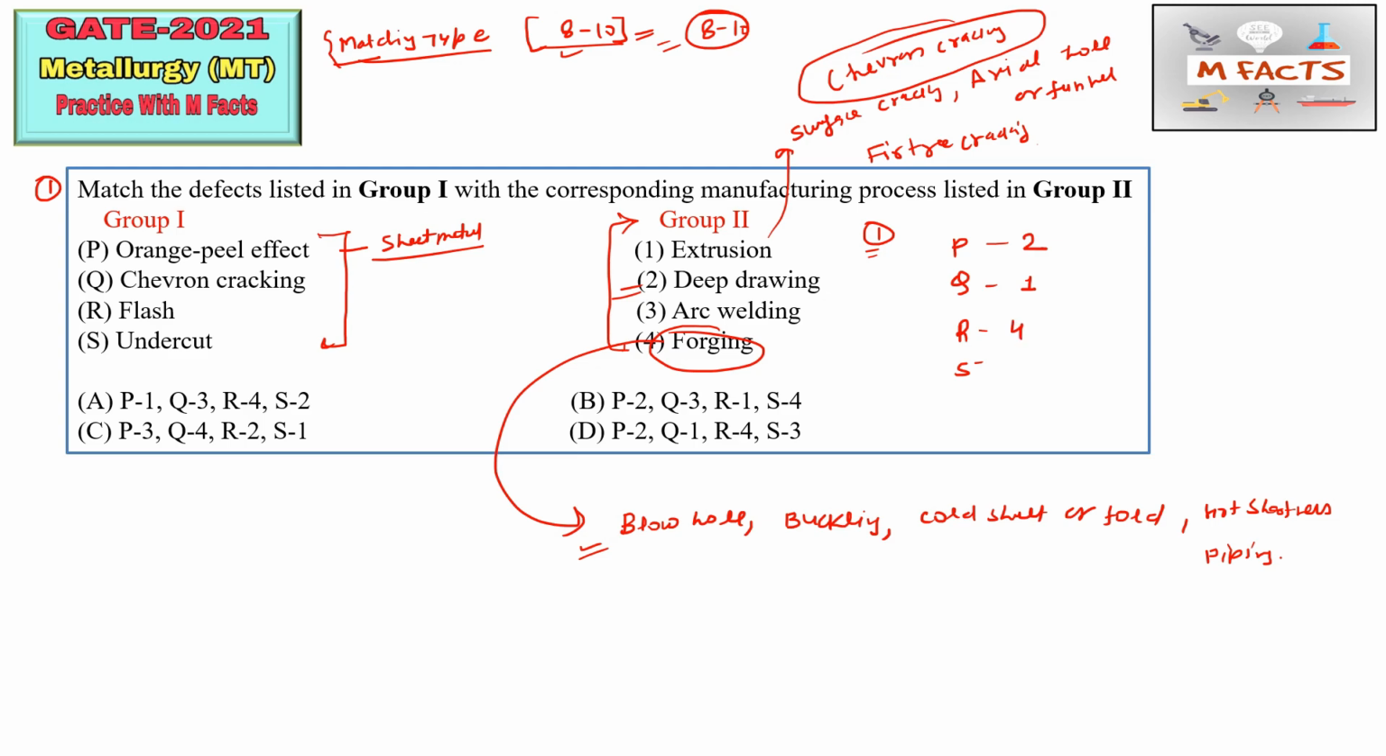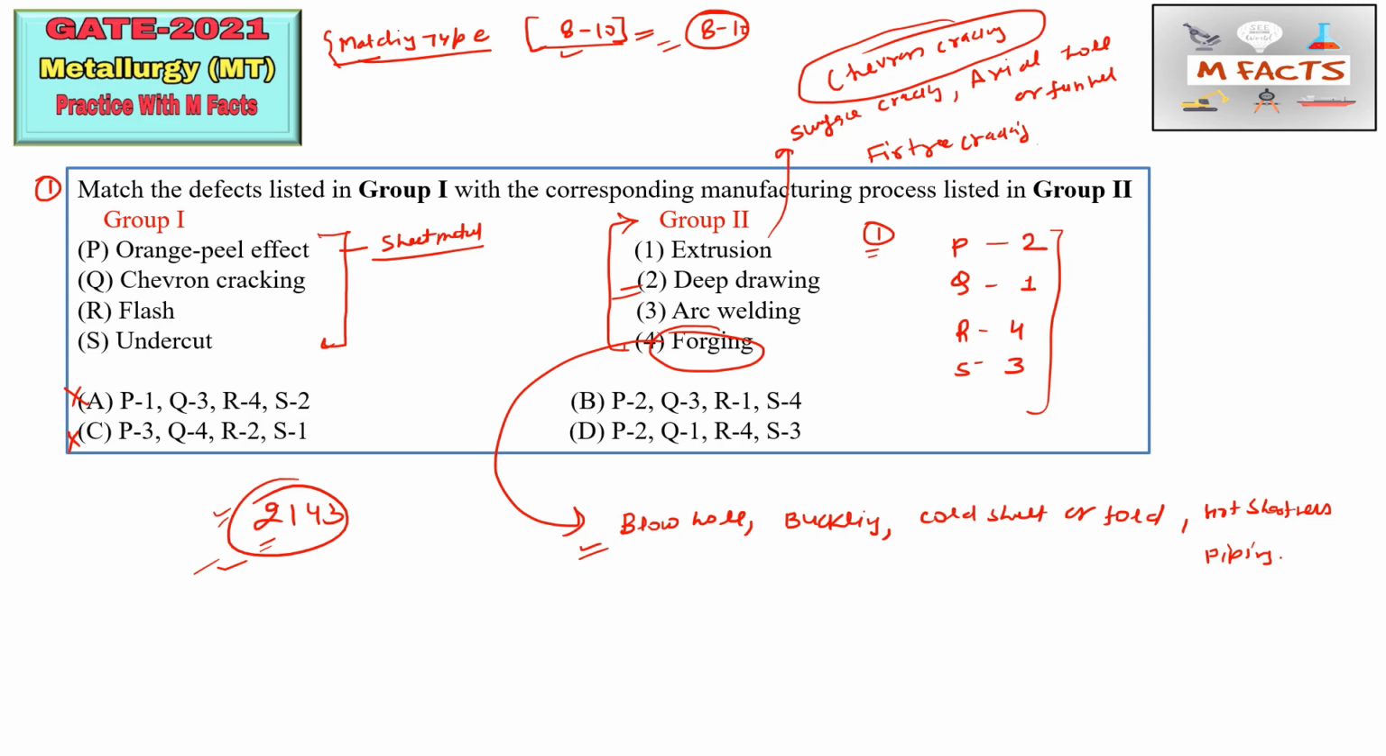And undercut is basically a defect of arc welding. So this code is 2143. Now we will try to match. You have the code 2143, so the options which start with anything other than 2, you can cross out. Because you already cross verified that this code is correct, you need not check every option here. You can cross the options which start with anything other than 2.